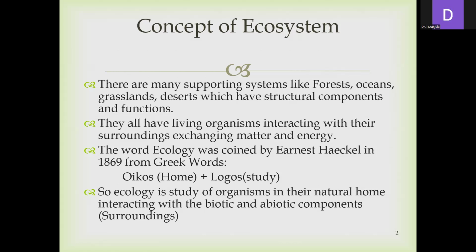There are many supporting systems like forests, oceans, grasslands, and deserts, which have structural components and functions. They all have living organisms which interact with their surroundings and exchange matter and energy. For example, in any area there are both living organisms and non-living objects, that is, abiotic components. The interaction between the living and their surroundings is called ecology.